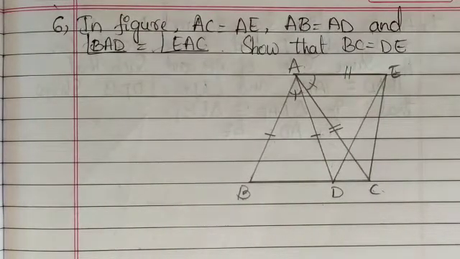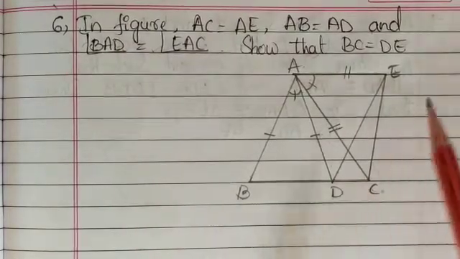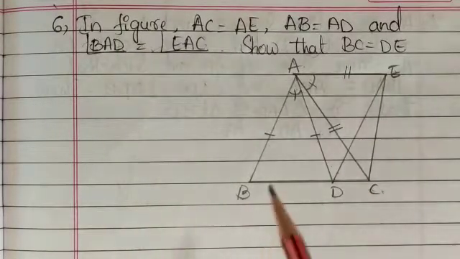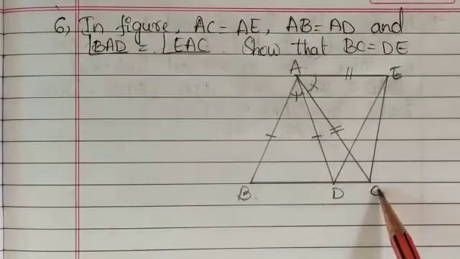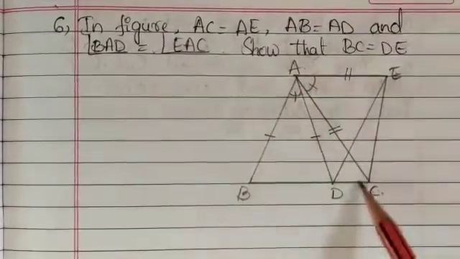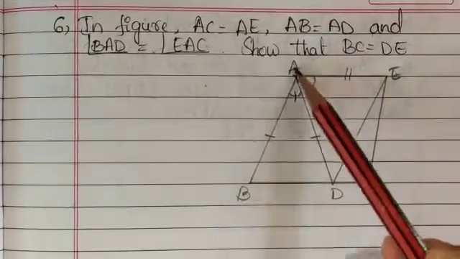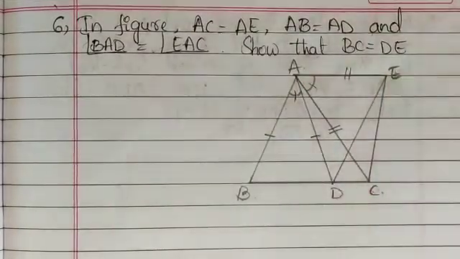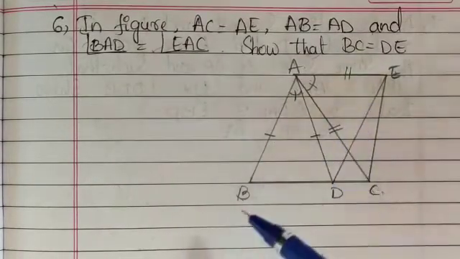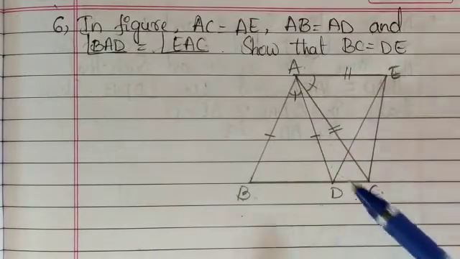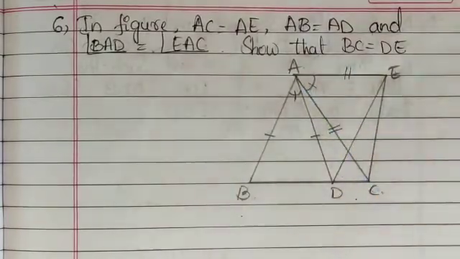If two triangles are congruent to each other, then only we can say the sides BC as well as DE are equal. If I want to prove BC, what triangle do I have to take? I have to take the triangle ABC. If I want to prove DE, I have to take the triangle ADE here. So the two triangles I have to prove congruent are triangle ABC and triangle ADE.